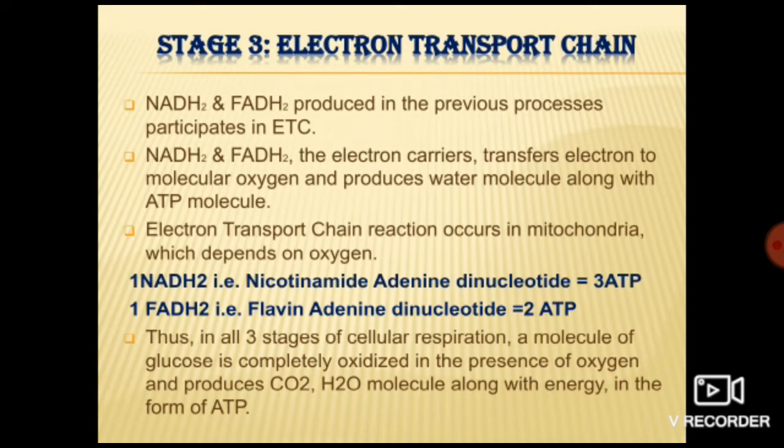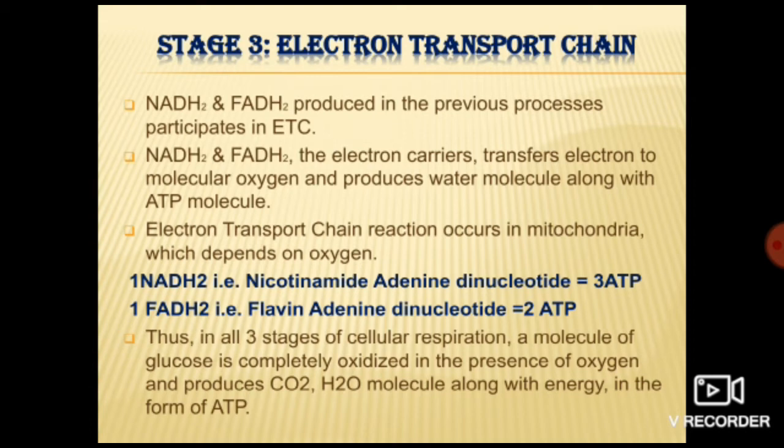Okay, now this pyruvate which is formed gets converted into acetyl CoA along with the formation of two molecules of NADH and two molecules of carbon dioxide. Okay, now when acetyl CoA is formed, it enters into the Krebs cycle. In the Krebs cycle what happens? Through various reactions, it is producing three molecules of NADH, one molecule of FADH2 and one molecule of ATP.